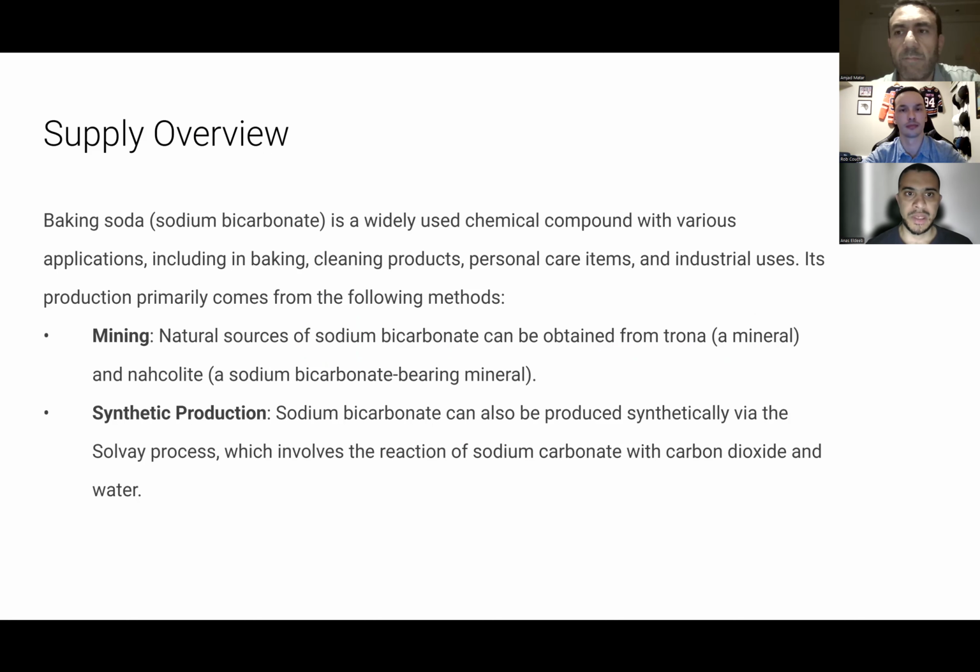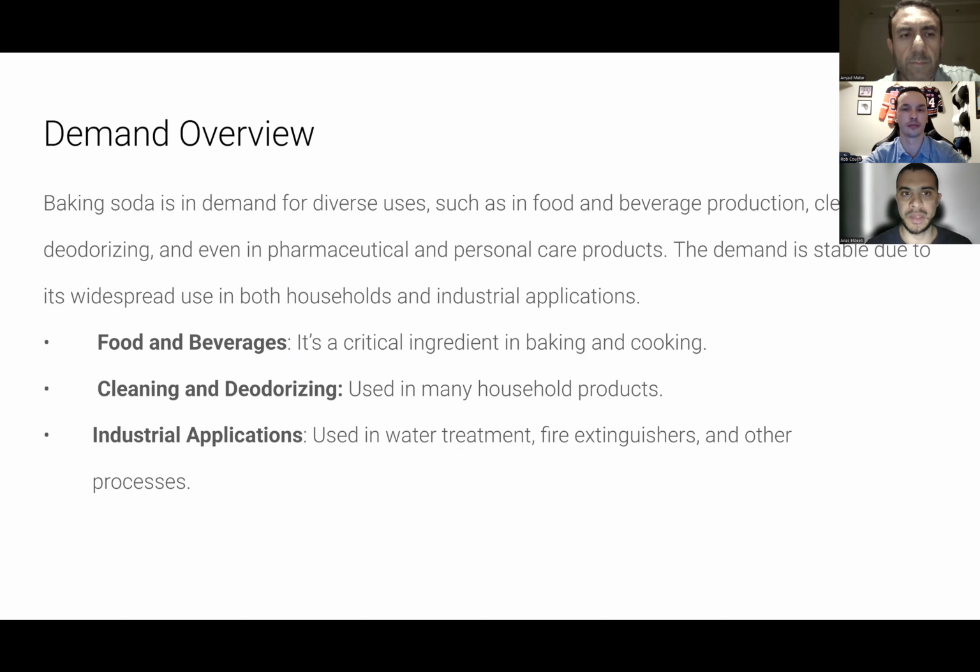Starting with the supply overview, as you all know, supply and demand go hand in hand. Starting with the supply part, baking soda, sodium bicarbonate, is widely used in chemical compounds with various applications, including mining, cleaning products and personal care products.